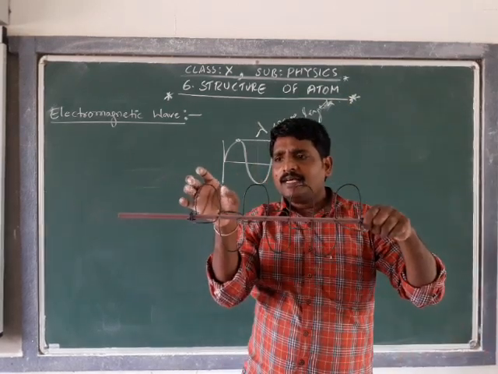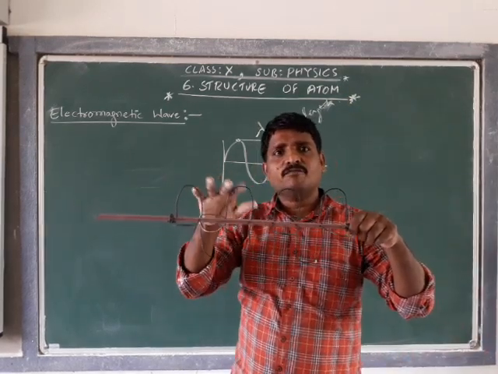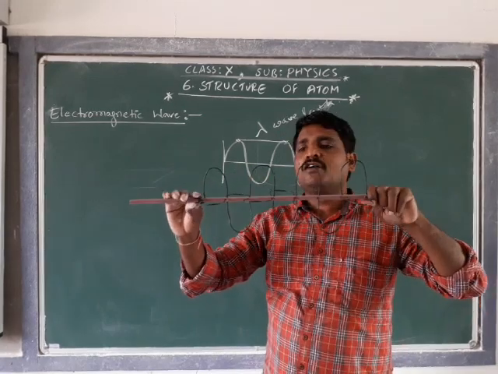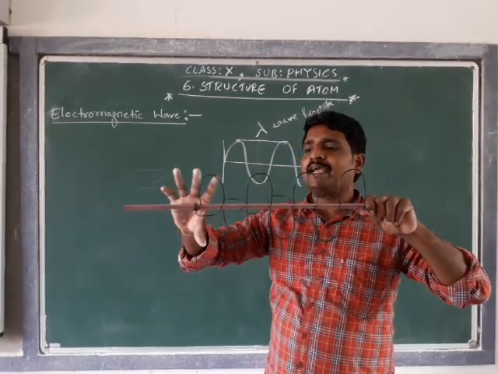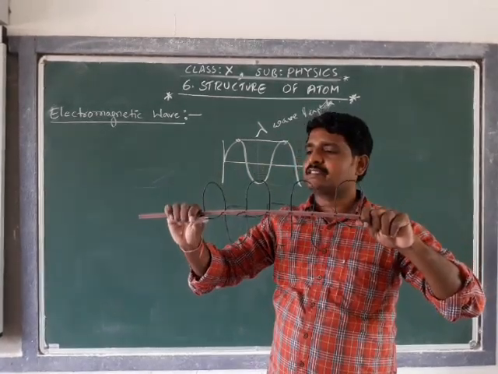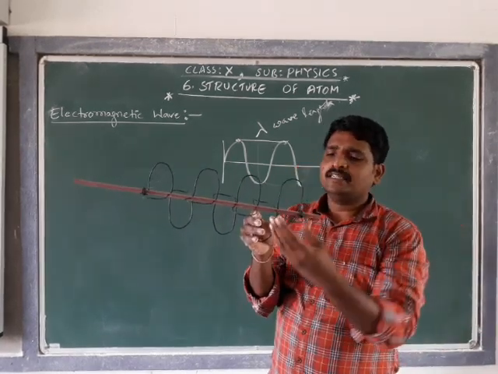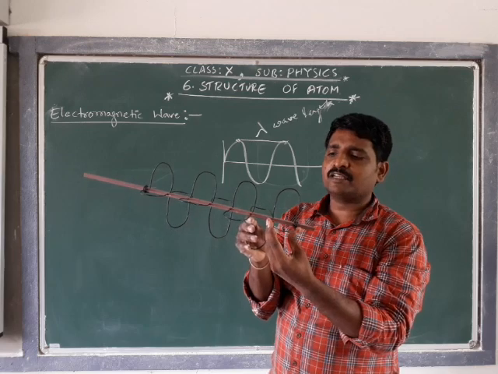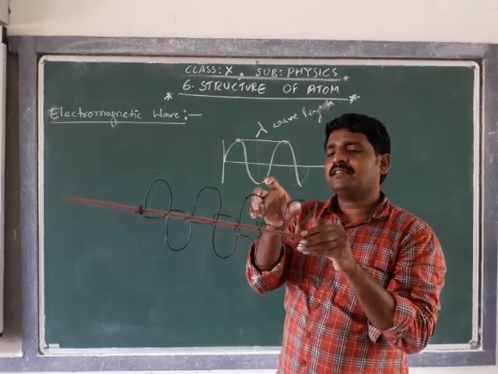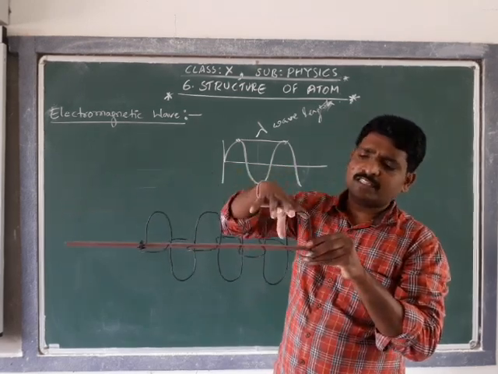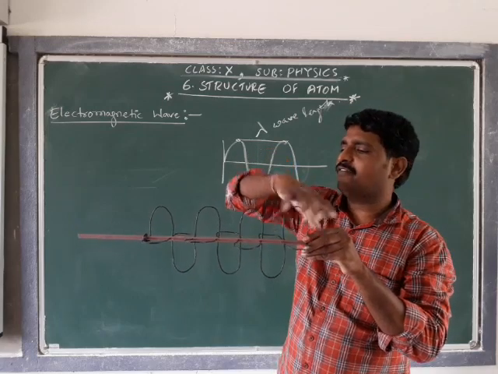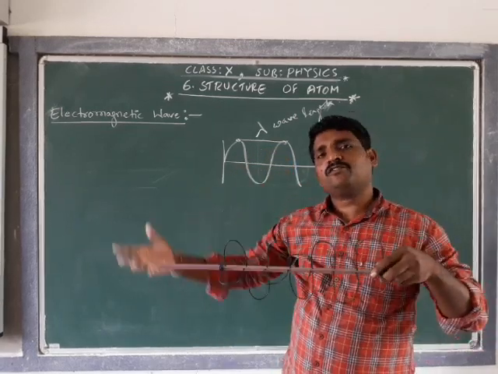As the wavelength changes, the nature of the wave, or the type of the electromagnetic wave, also changes. Suppose the electric field changes, its respective magnetic field also changes, and the combination of these two is changing the type of the electromagnetic wave.